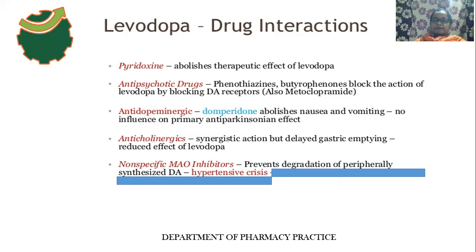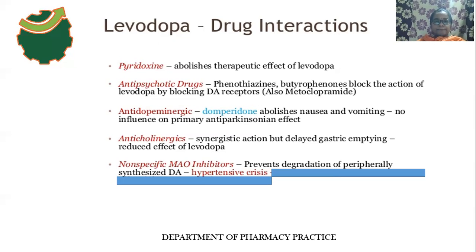Then what will happen? When a smaller amount of levodopa crosses the blood-brain barrier, the therapeutic effect of levodopa decreases because of the lower availability of levodopa in the central region. Why is less levodopa available in the central region? Because pyridoxine causes the decarboxylation process in the peripheral region. So that's why only a low amount of levodopa crosses the blood-brain barrier, and when pyridoxine is used along with levodopa, the therapeutic effect of levodopa decreases.